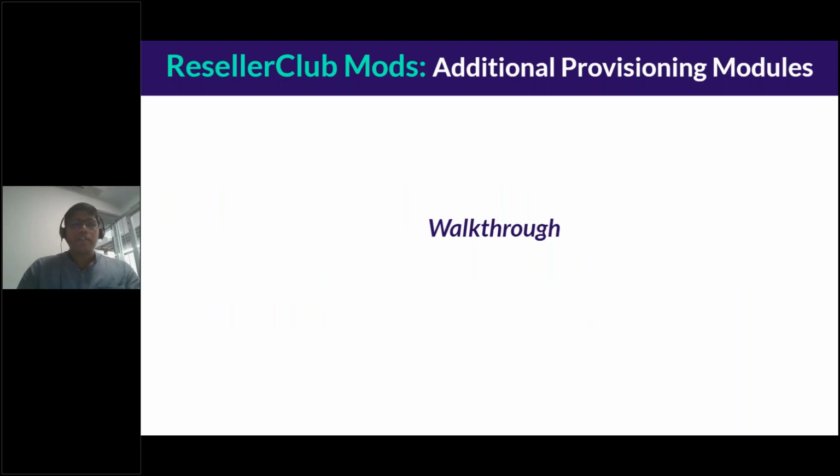So we just do a quick walkthrough to understand how easy it is to integrate. Firstly, download and then integrate one of these modules with our WHMCS setup. For the purpose of our demo, we will download the business and enterprise email module, which I've already purchased earlier and also added the license. But we will do a quick demo and walkthrough so that you can understand this very clearly.